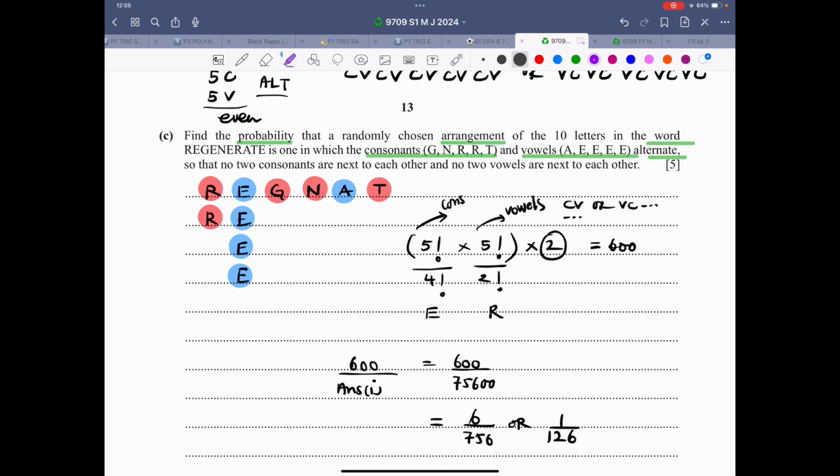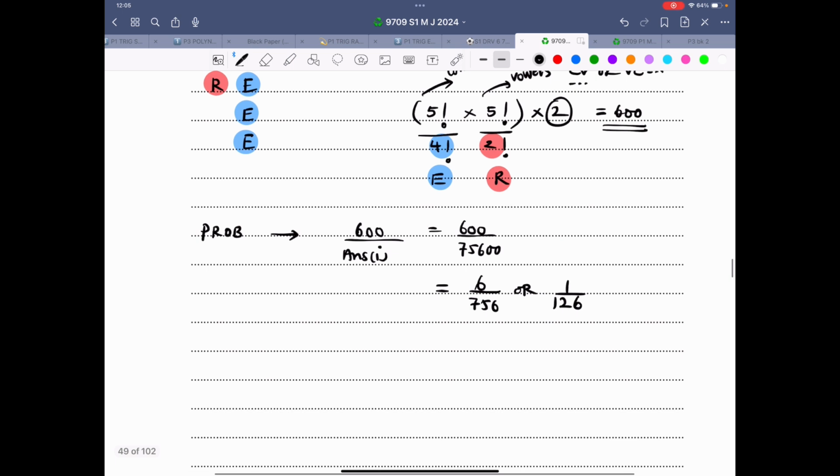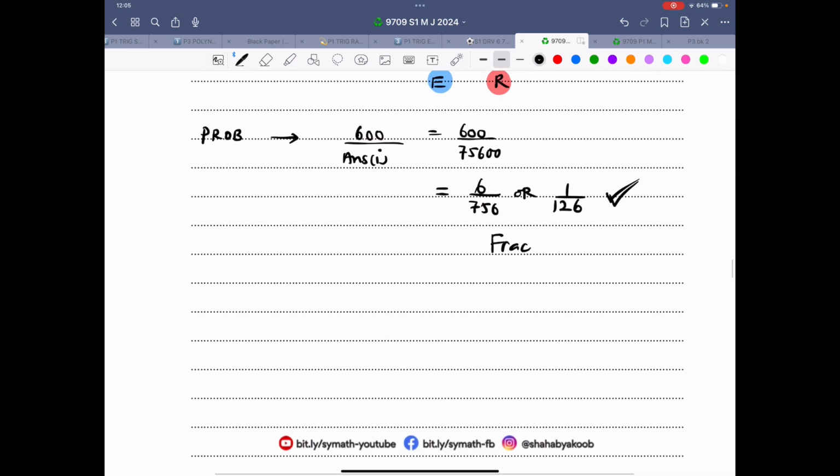For the E's I have used a green color, that's 4 factorial. And for the reds, I use 2 factorial like this. And let me just remove the rest of the colors from here. So over here, that's how this is done. This answer comes out to be 600. Therefore, the probability is 600 divided by 75600, 6 over 756 or 1 over 126. Leave the answer in the exact fraction form. Fractions are good. You don't have to worry about accuracy.